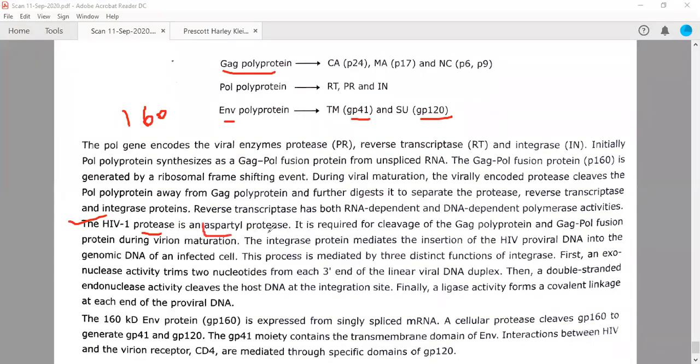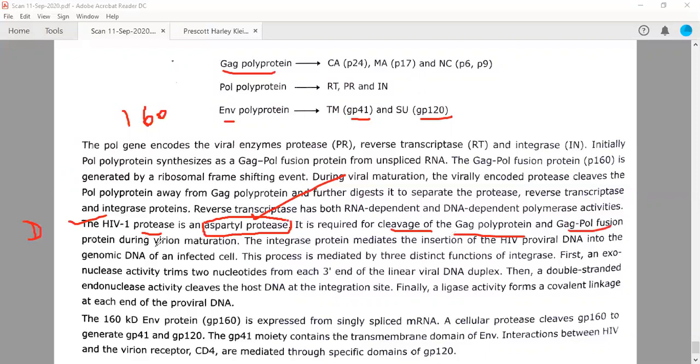This is an aspartyl protease. What are aspartyl proteases? Those enzymes which will cleave the protein at a specific aspartate residue. So these are called aspartate or aspartyl proteases. It will recognize the D. What is D? D is aspartate. It will recognize the D in the protein. So this is called aspartyl proteases. It is required for cleavage of the GAG polyprotein and the GAG pol fusion protein.